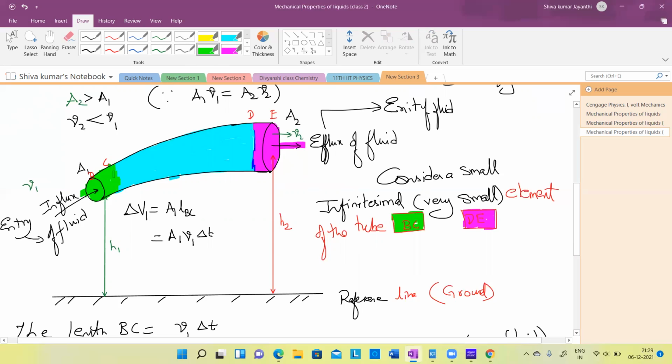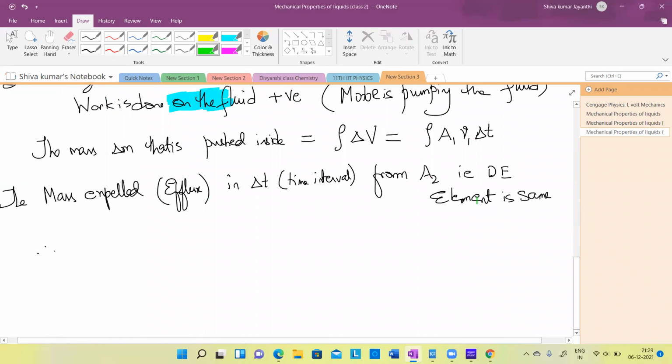Now we understood. So B to C is a little longer. So the element is same, right? No doubt in this. So the mass delta M flowing out from the DE element is again density into its area A2 into its length L2 into its time delta T. Yes or no?